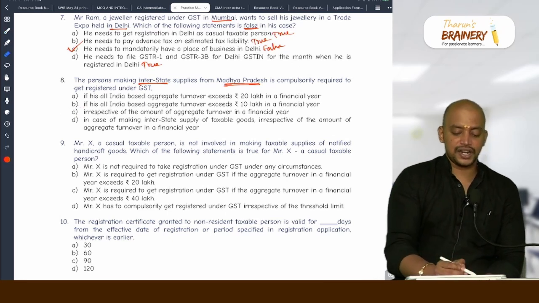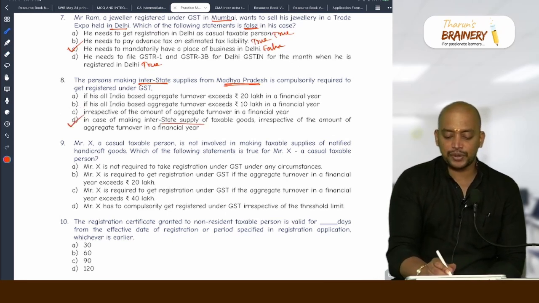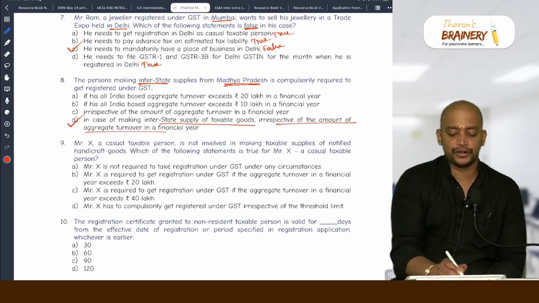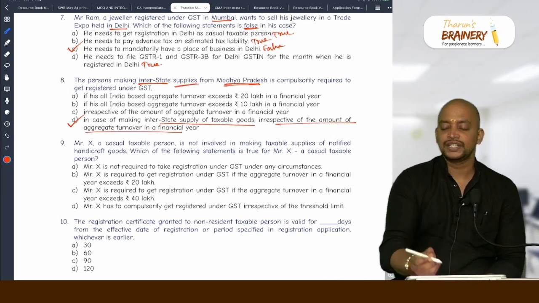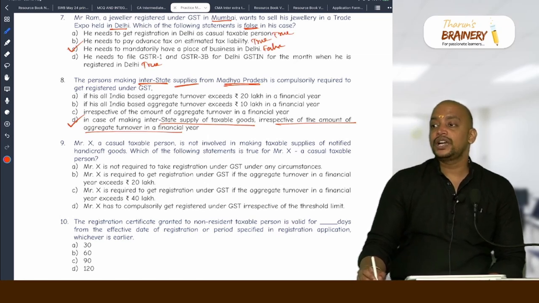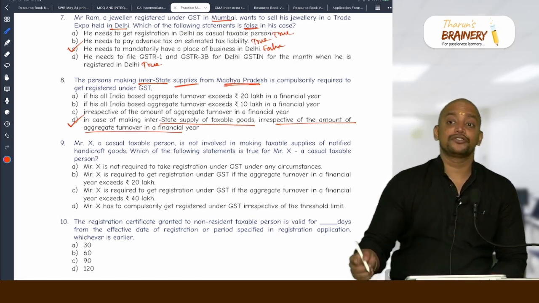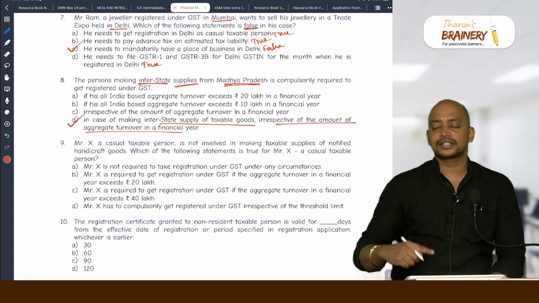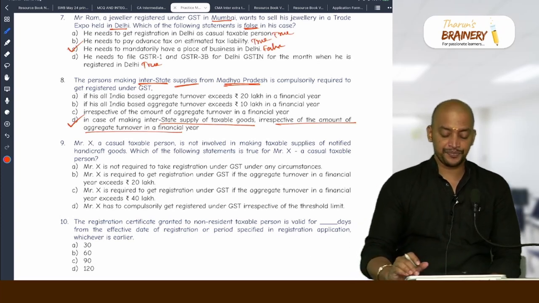Correct. So irrespective of the turnover, in case he is making interstate supply of taxable goods, irrespective of the amount of turnover, because they did not say goods. They just said supplies, means it can be even goods or services. Only a person who is making interstate supply of goods, taxable goods, is compulsorily required to get registered.